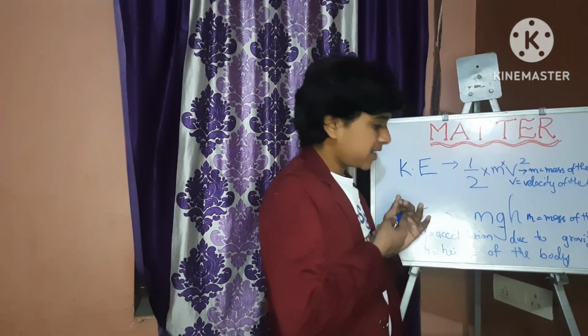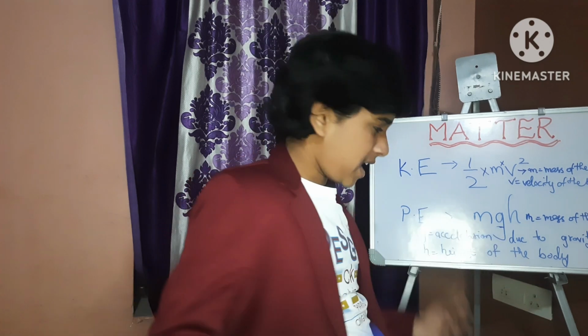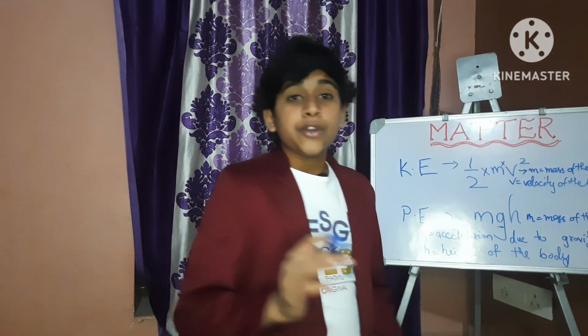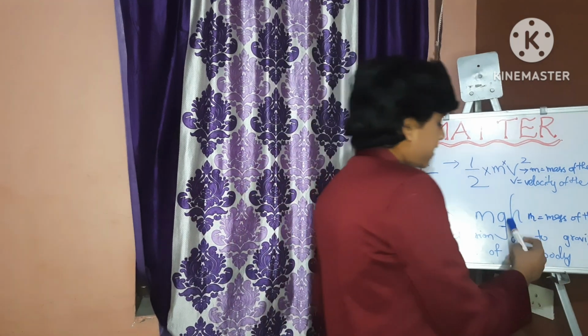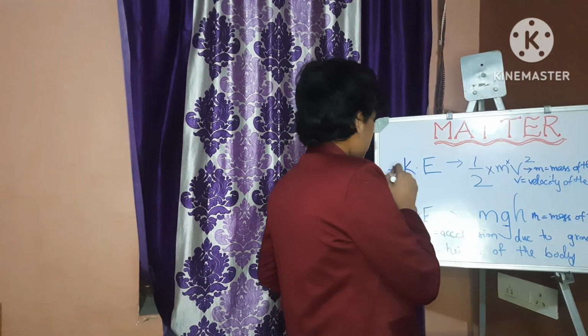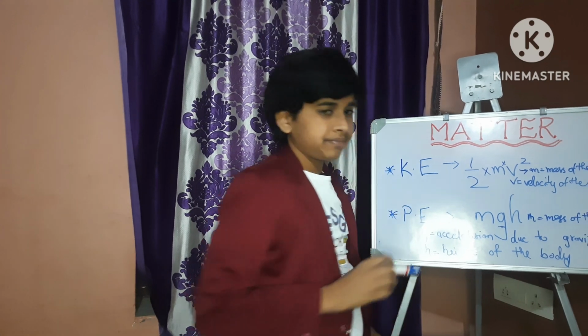And in potential energy, the formula is mgh, where m is mass, g is acceleration due to gravity, and h is height of the body. These two formulas are very important.